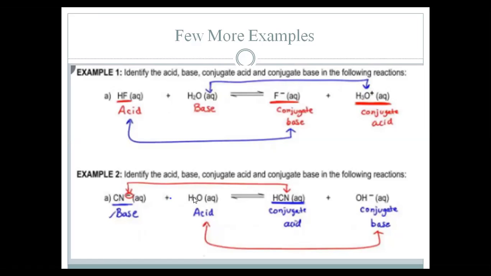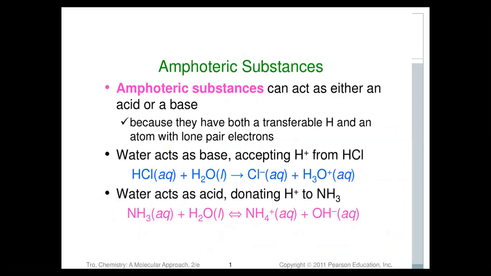Similarly, when cyanide ion reacts with water, it accepts a proton from the water and forms hydrogen cyanide along with the hydroxide ion, as water is donating one of its protons. So cyanide ion is here a base and water is an acid. So these are all examples of Bronsted acids and bases.